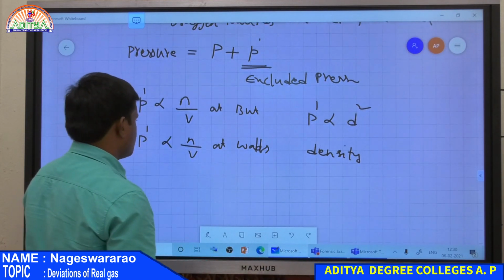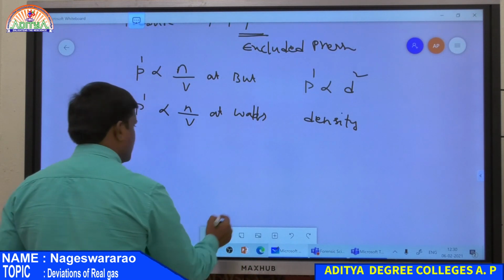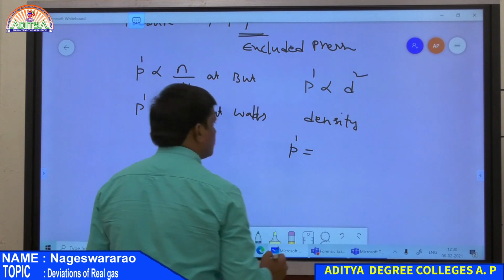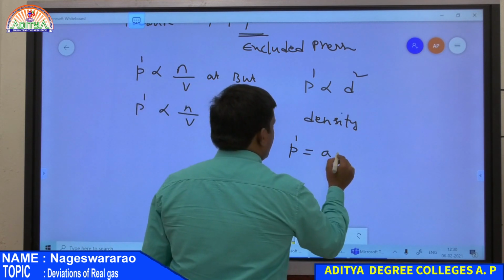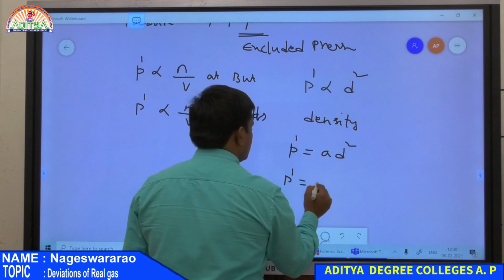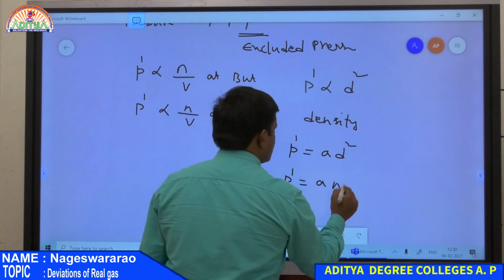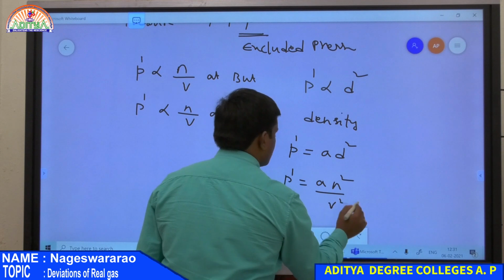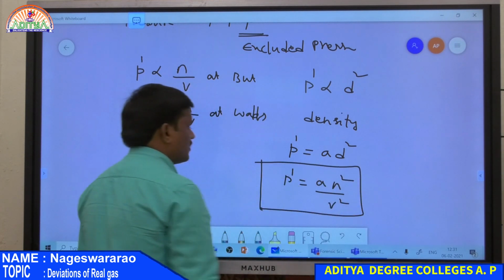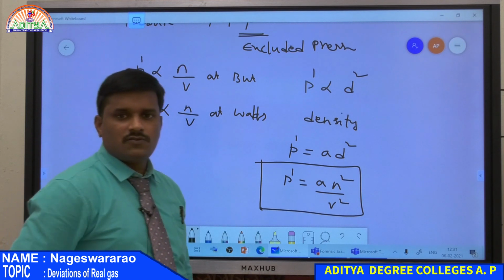Suppose in place of proportionality we write equality: P dash is equal to A into D square. Simply, P dash is equal to A into D square, meaning A N square divided by V square.